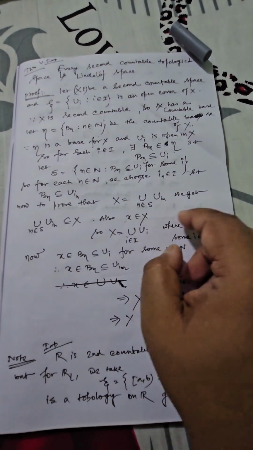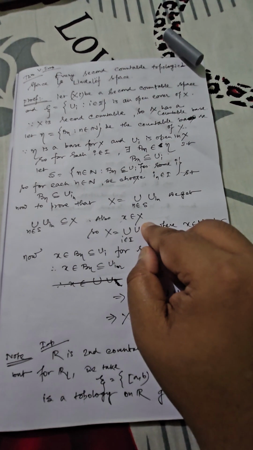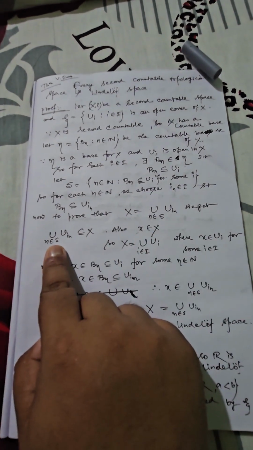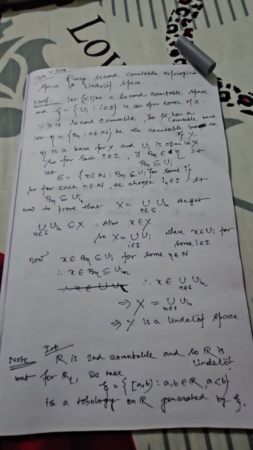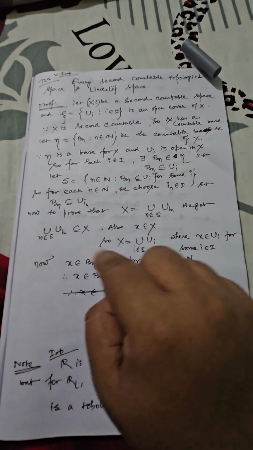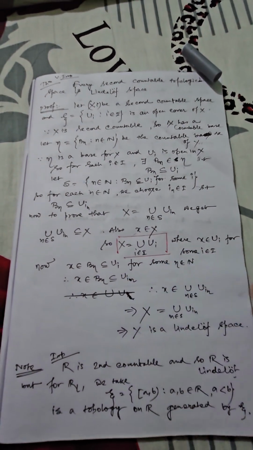And also by our construction, x is a member of capital X, small x is an element, but it is also contained within the union of U_in. So capital X is also a subset of what? Union of U_in. So technically combining these two, we can say X must be identical to the union of U_i, where i belongs to index set I.